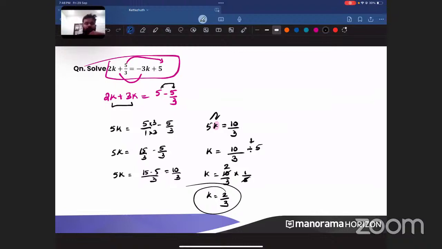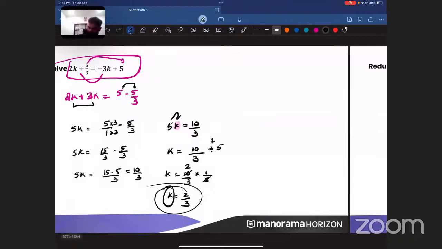Anybody else? Anybody is having doubt in this question? 2k plus 5 by 3. Only thing is that it is same like the first question. From the first question onwards, the pattern is same. Everything you have to solve. Solve means find the value of what? Variable. K is the variable. So you just need to find out the value of k. Only thing is that you might have fractions sometimes, sometimes integers, sometimes only decimals. So the question style might change, but the pattern will be almost same in every question.